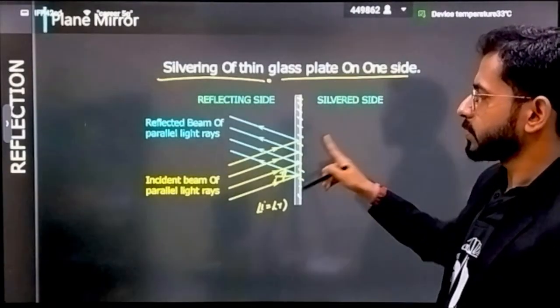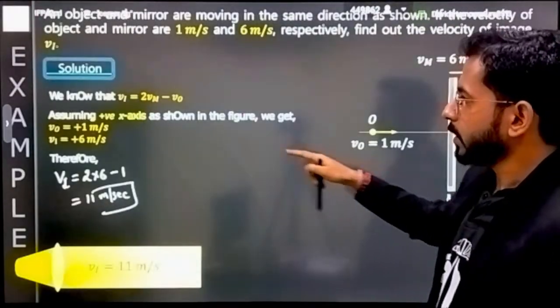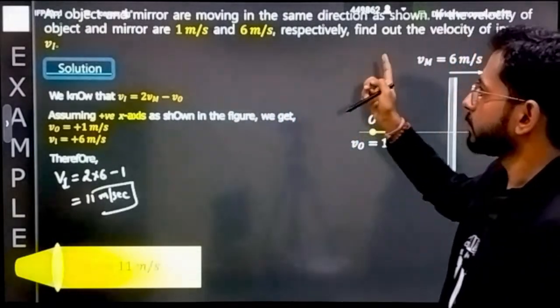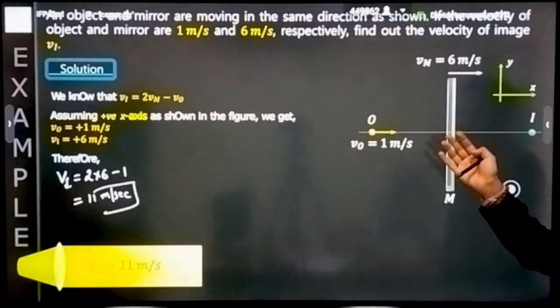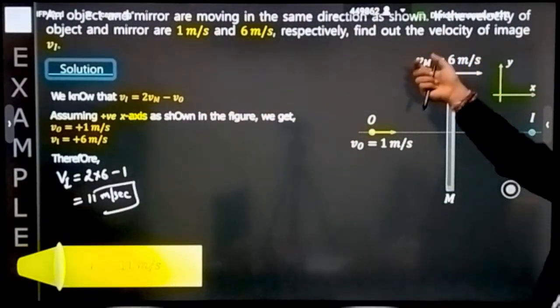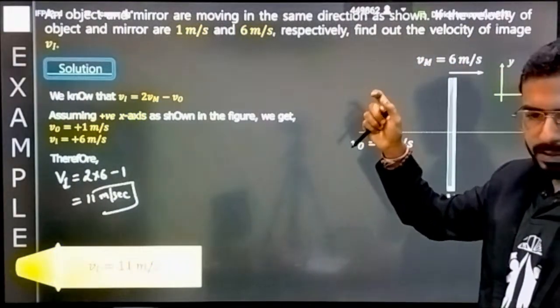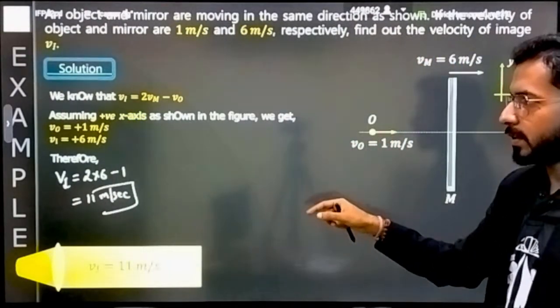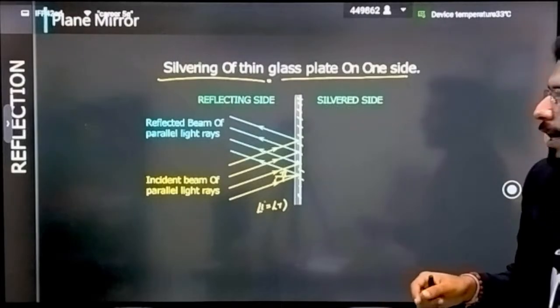Same way you can solve this question also. There is one more question for you for practice purpose. This time the velocity of mirror will be taken as positive. That is the only change, and you can solve it. It will be a homework question for you.